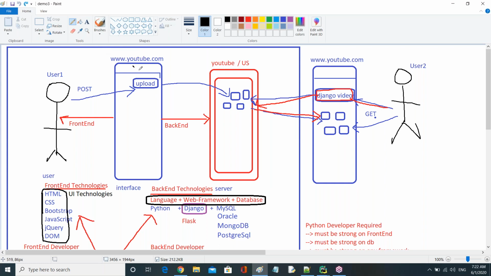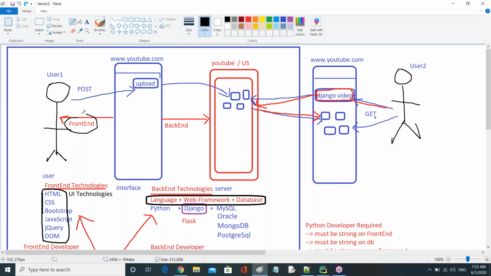Now, here it is an application. As a user, whatever we see on the browser is called the front end, meaning the end which is visible to the user is called the front end. Next, the end which is not visible to the user and which is between the browser and server is called the back end. Observe guys here, front end and back end.